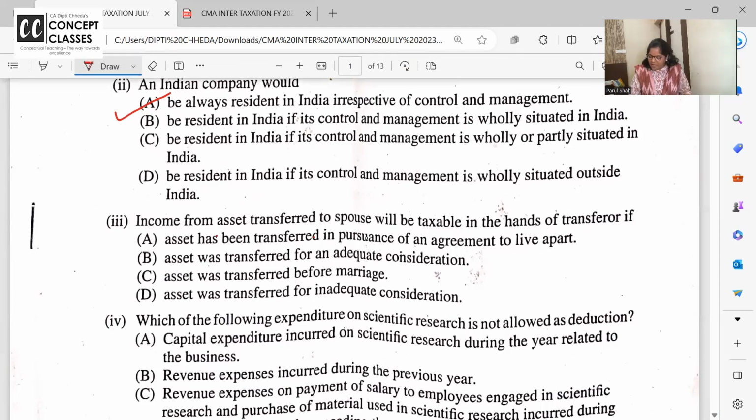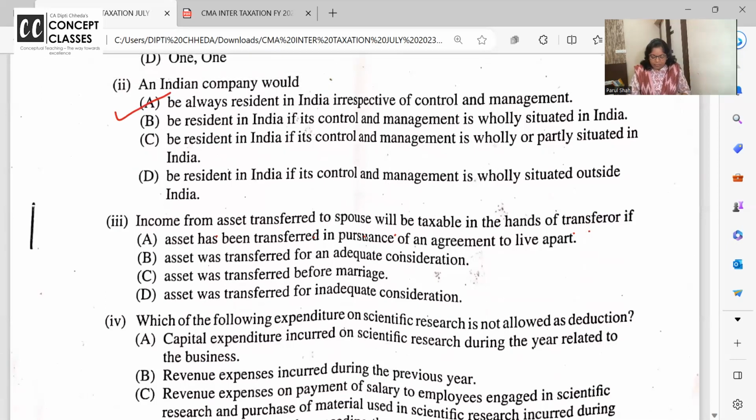Income from asset transferred to spouse will be taxable in the hands of the transferor. Income from asset which is transferred to the spouse, husband to wife, wife to husband, will be taxable in the hands of transferor if... Now, whenever this spouse income taxability comes, we are in which chapter, dear students? Clubbing. So, clubbing says income from asset transferred to spouse will be taxable in the hands of the transferor if asset has been transferred in pursuance of living apart.